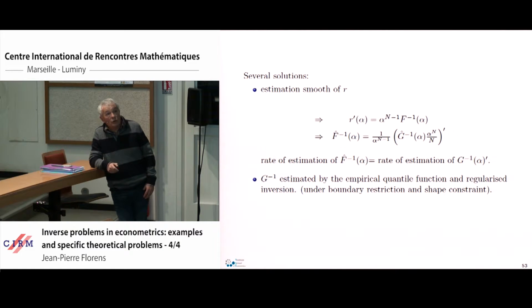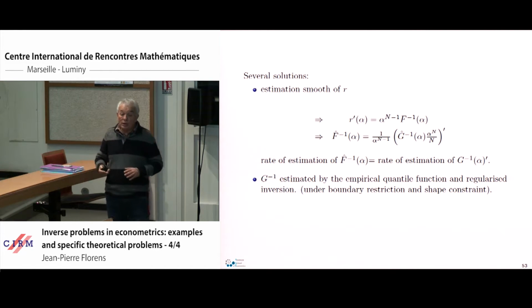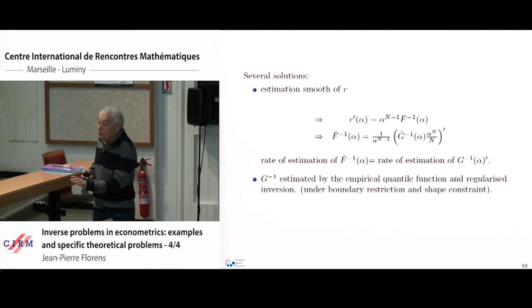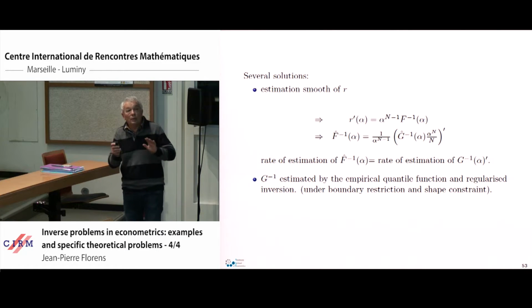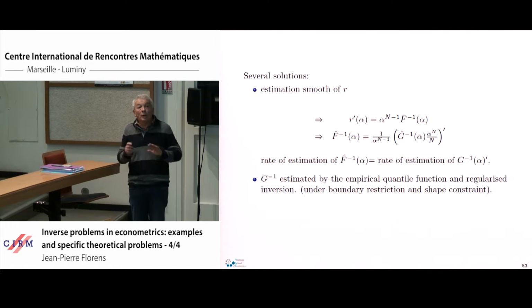But the estimation of g minus 1 by empirical quantile and the inversion using Tikhonov or Landweber iteration with a penalty by the derivatives seems to work very well and to be the best way to estimate that model. But it is just an empirical result. Asymptotically, everything has the same behavior.